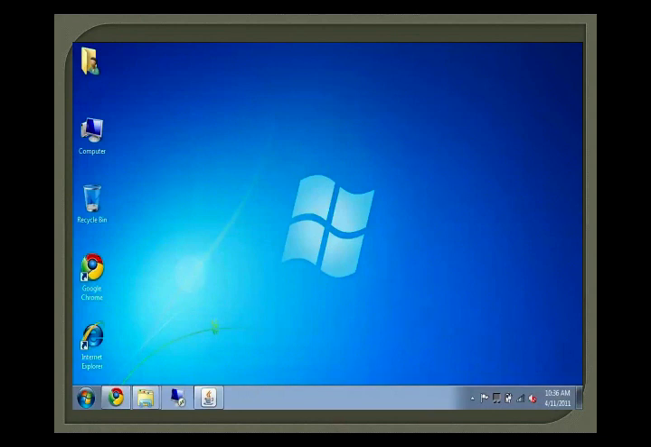First you see this screen. When you open your computer, you just see this screen, in which you have some icons: Computer, Recycle Bin, Google Chrome and Internet Explorer. All of these are the icons which are already stored in your computer or PC screen or desktop screen.